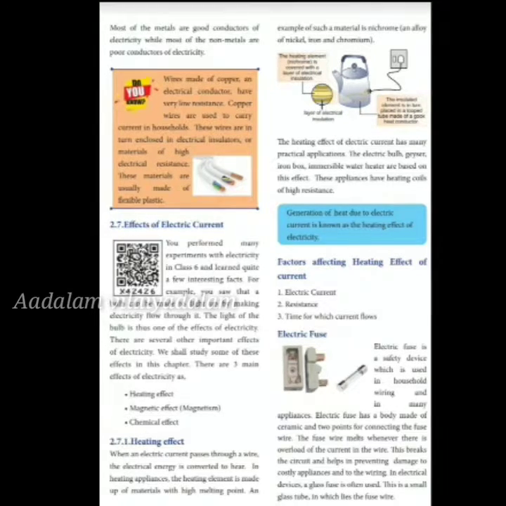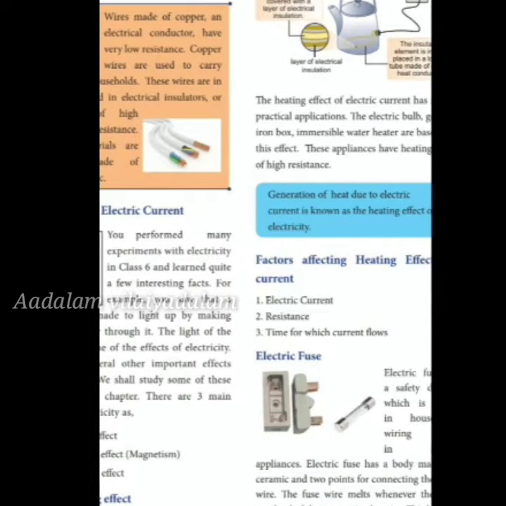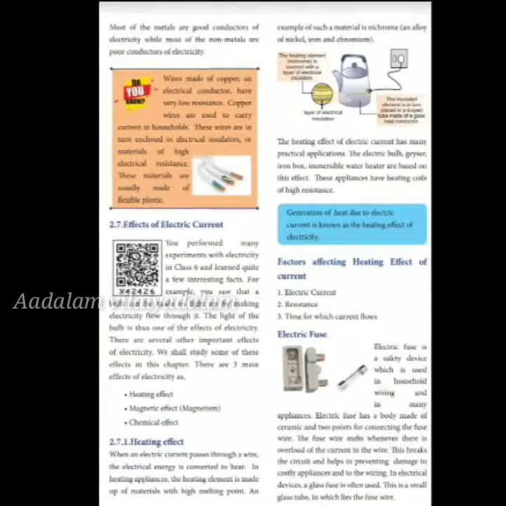The figure shown here is the electric fuse. These are used in houses to prevent high current. As soon as a high current occurs, the fuse goes off, as you have heard. This is because of the high current. The fuse has to be replaced for the current to come back.